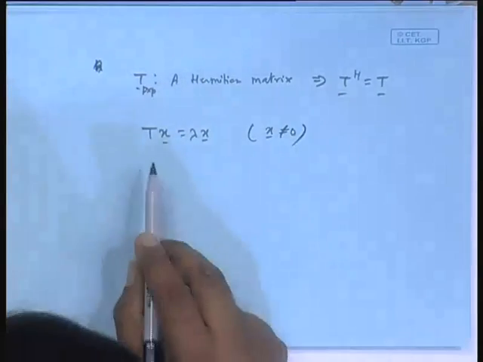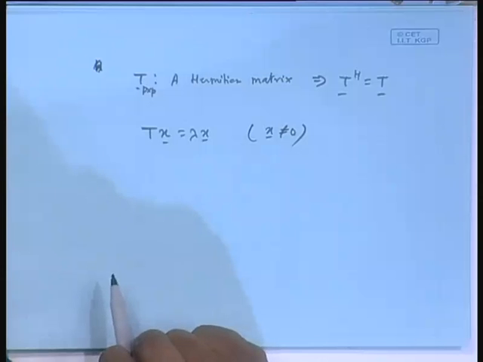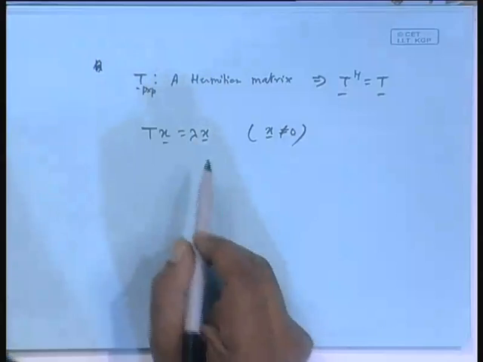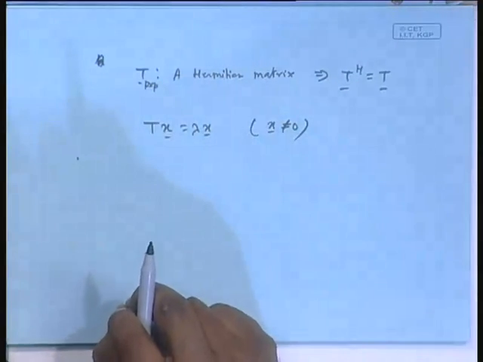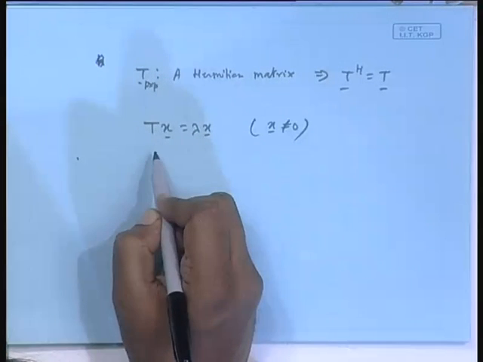Okay. Suppose T is Hermitian. Now let us derive some interesting properties, very simply derived. Suppose I take the Hermitian of both sides. I can do that. So if I take the Hermitian of the left hand side, what will I get?